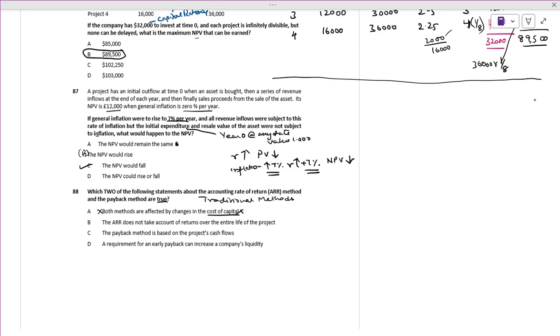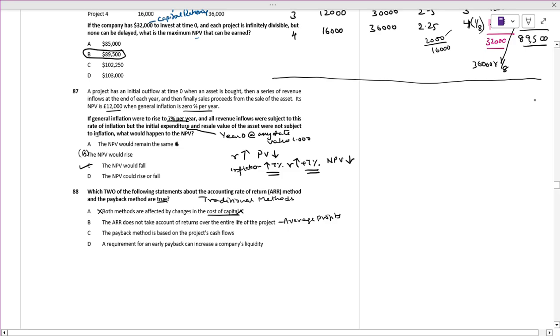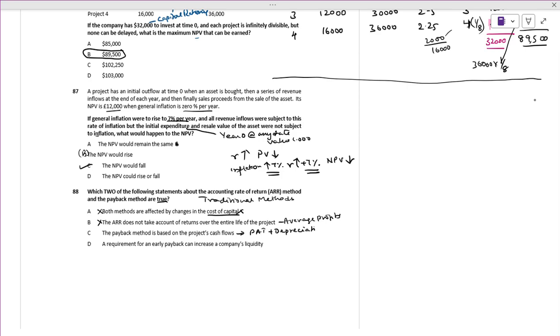ARR does not take into account returns over the entire period. Is it right? ARR takes into account average profits. This is also not true. The payback period is based on the project cash flows. Yes, profit after taxes plus depreciation is going to be identified as a cash flow.